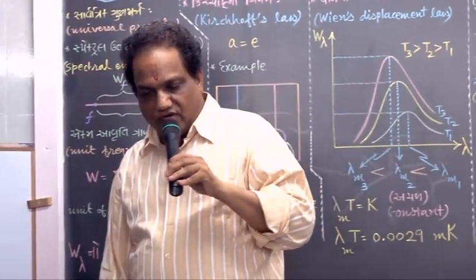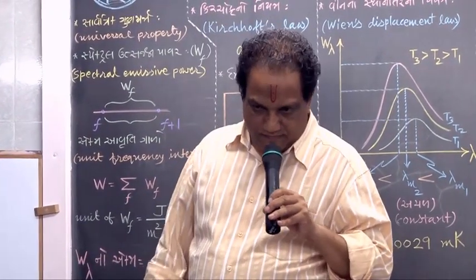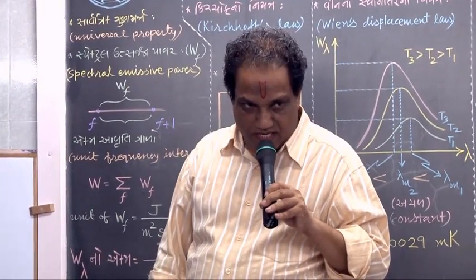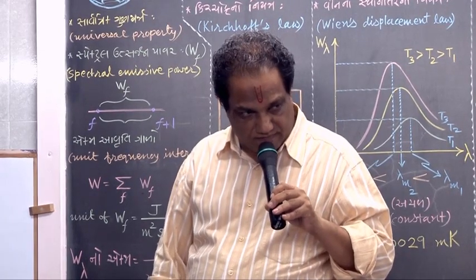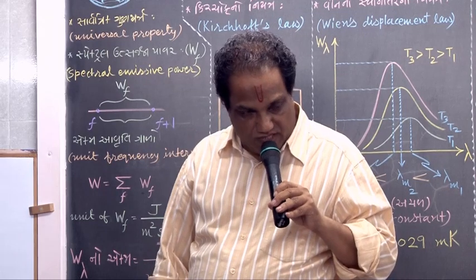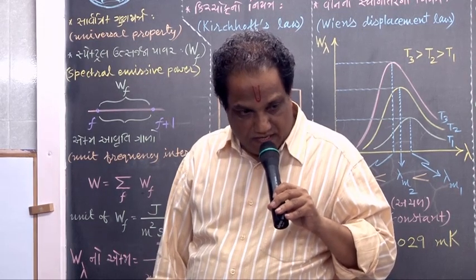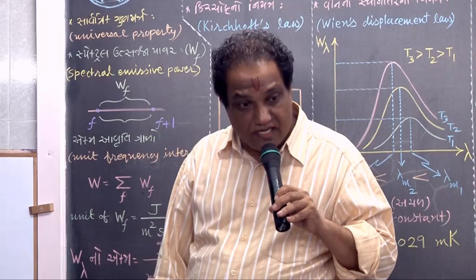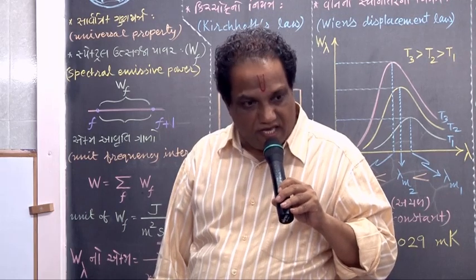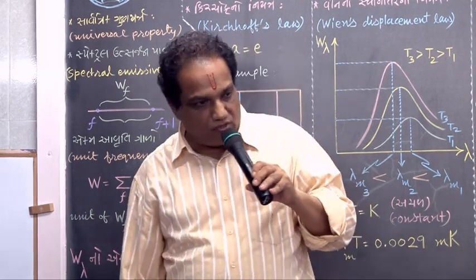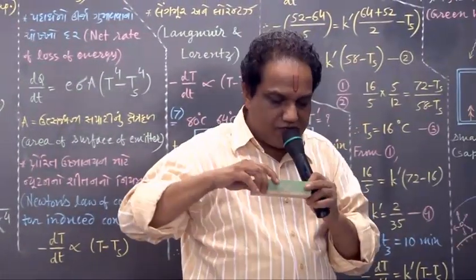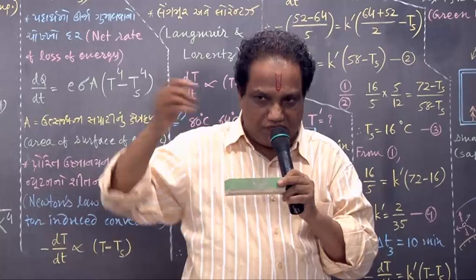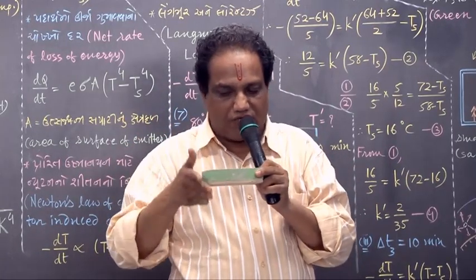Give me identification. What is E? Emissivity. What is sigma? What is capital A? They don't say area. Surface area. A body has two types of area. One is surface area, which means total surface area, or otherwise cross section.